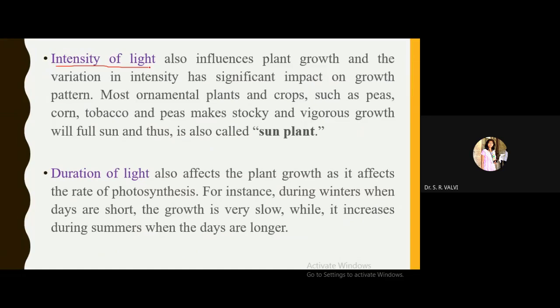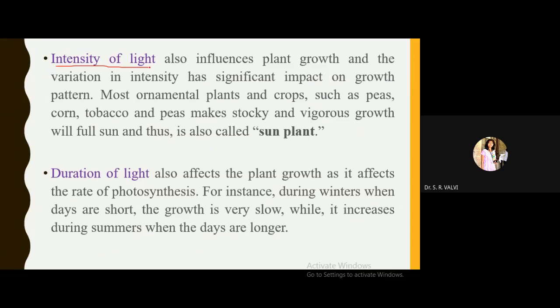So see, light intensity has a profound effect on photosynthesis, transpiration, and indirectly on water and mineral absorption. Here see, if weak light intensity is there, then it reduces the photosynthetic rate. It also reduces internodes. Internodes become short and leaves become expanded in this light intensity.